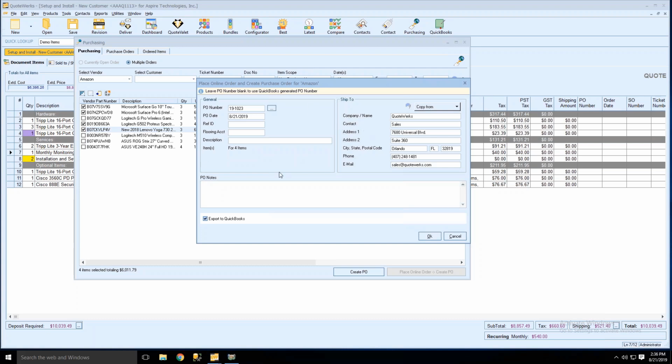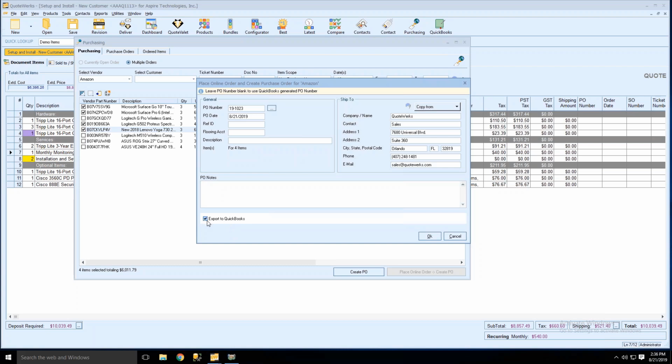And then this will work just the same as if you were exporting it over to QuickBooks or Sage 50 or ConnectWise or Autotask, if you're using any of those for your POs. After we place the order, we can export the PO to your accounting system, or like I said, if you're using Autotask or ConnectWise for purchasing, you can export the PO over there.